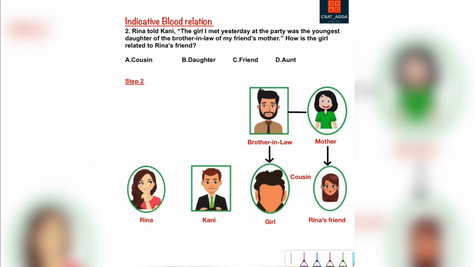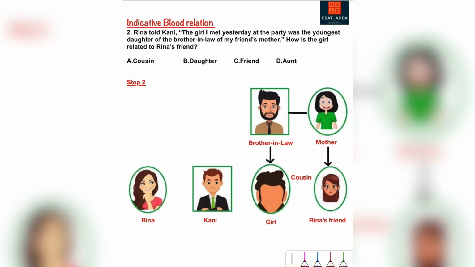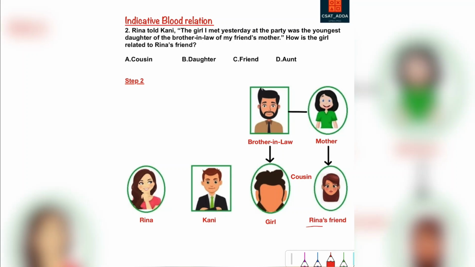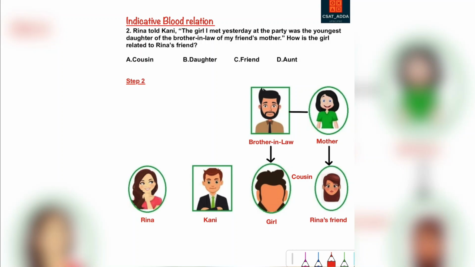In the same statement, we also get to know that there is Reena's friend. So we mention Reena's friend here, and it says she is the youngest daughter of the brother-in-law of my friend's mother. So in the second step, we get to know that Reena has told about my friend's mother. That means Reena's friend is also in the picture here. So Reena's friend and mother, we mention through a down arrow mark representing mother and Reena.